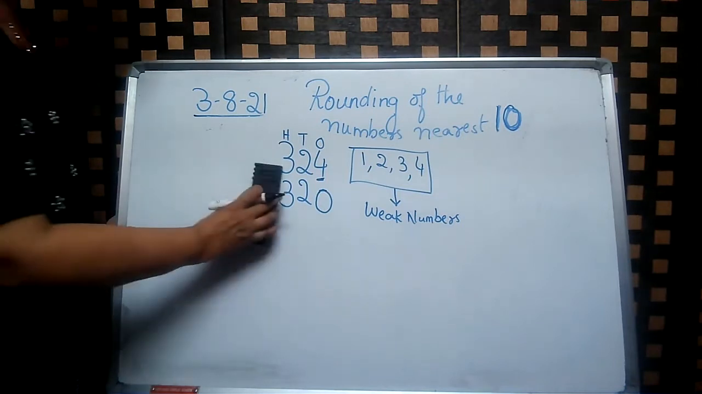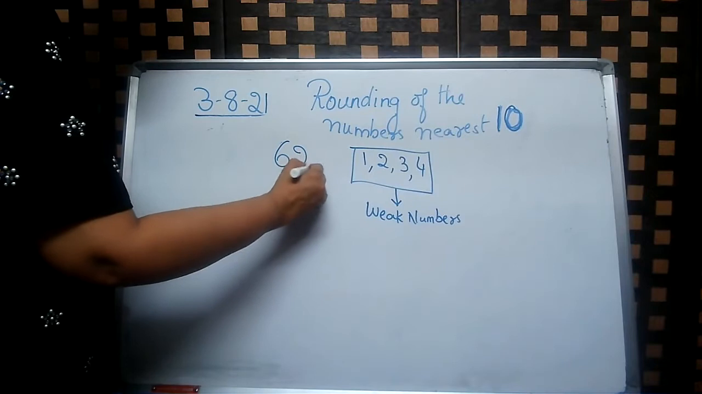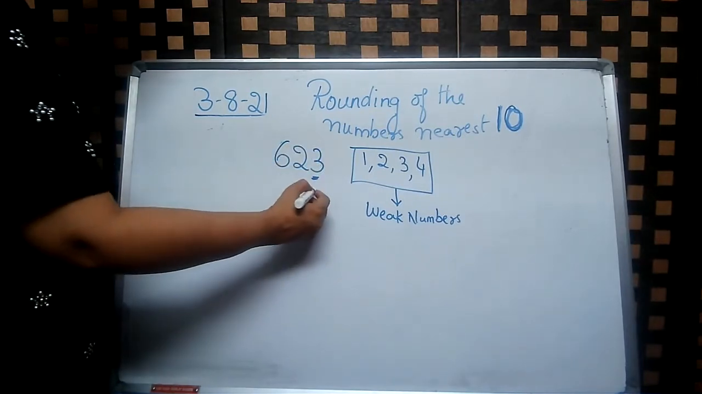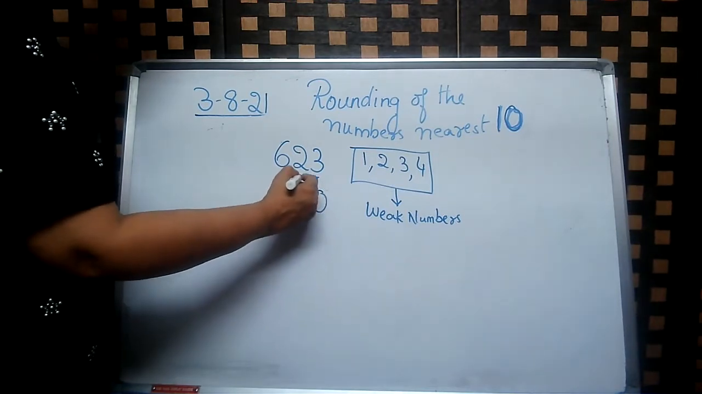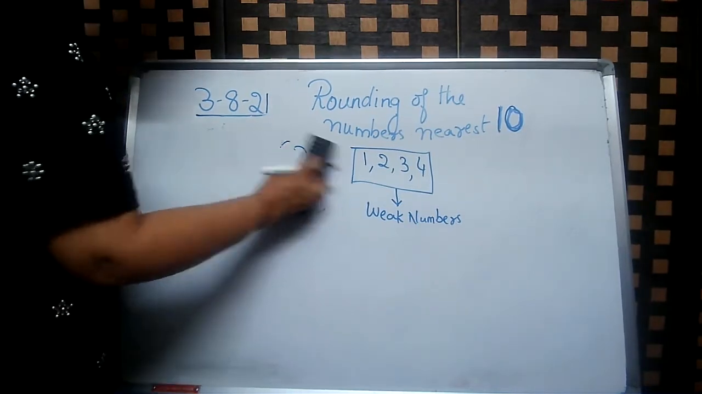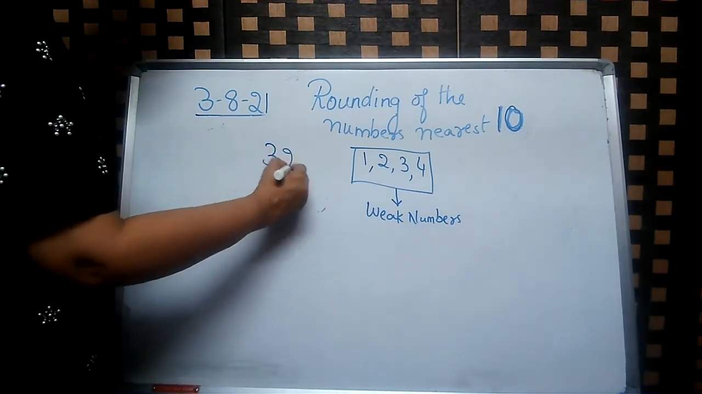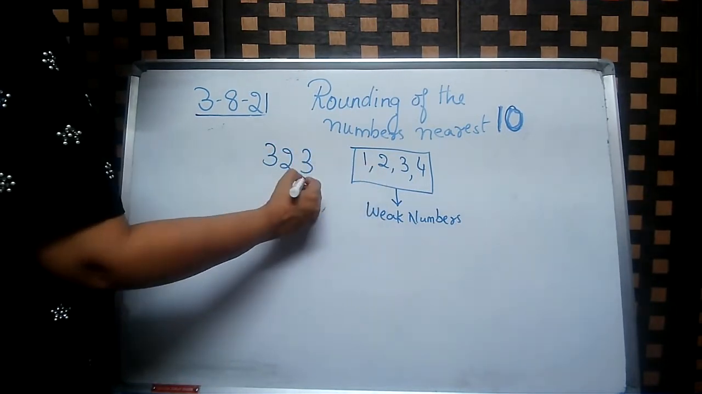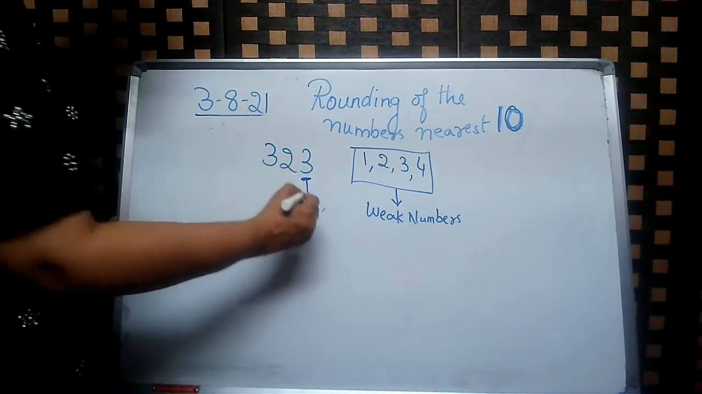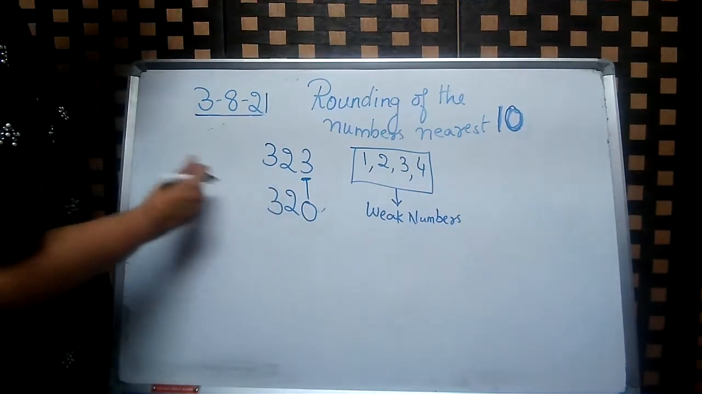So let's take one more example. 623. So 1, 2, 3, 4. Ones place is 0. Tens place is the same. Understood? Okay. Why 1 ten? Because we are rounding it to the nearest 10. 323. 3 is a weak number. So 1, 2, 3, 4. Ones place is 0. Tens and hundreds place is like a reflection. It remains the same. Okay.